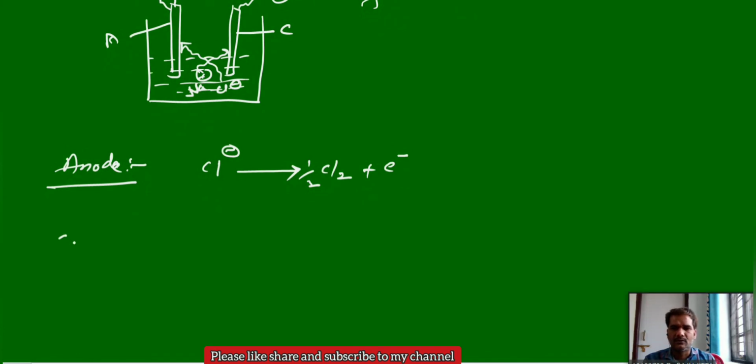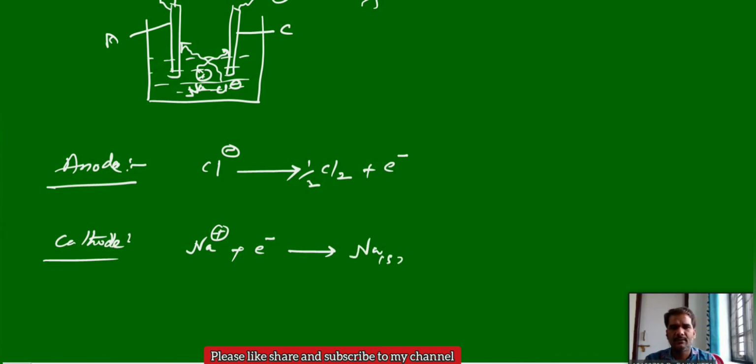Next, at the cathode, where reduction takes place. Here the cation will move towards the cathode. We have the Na+ cation. It requires electrons, and the cathode, being a negative terminal, has electrons. This cation, the sodium ion, can gain electrons from the cathode and deposit as sodium metal.